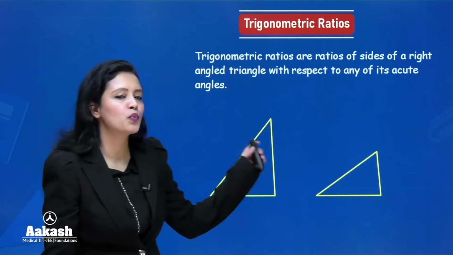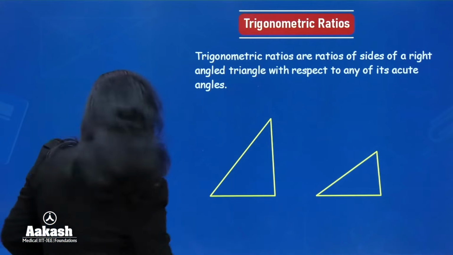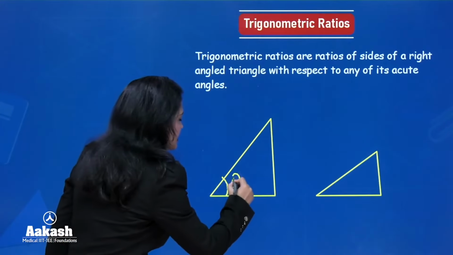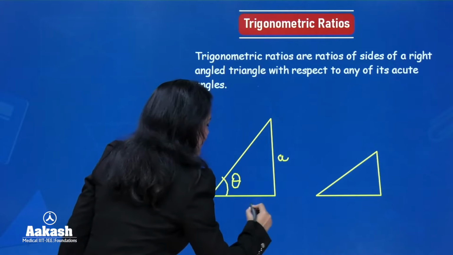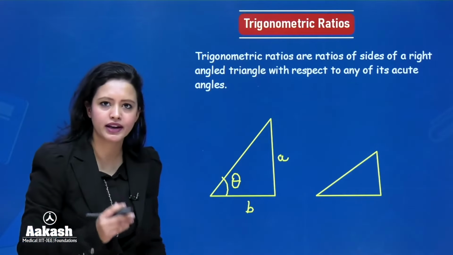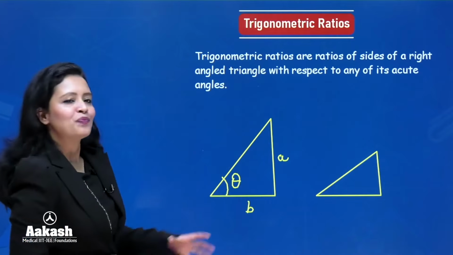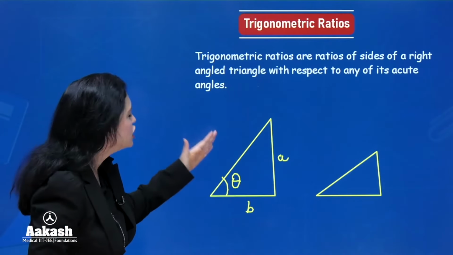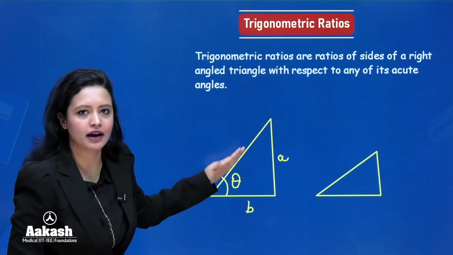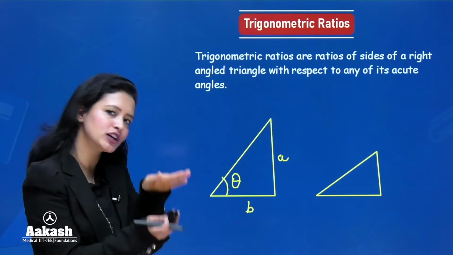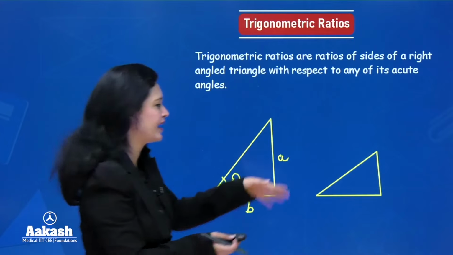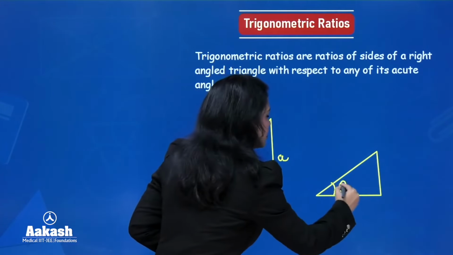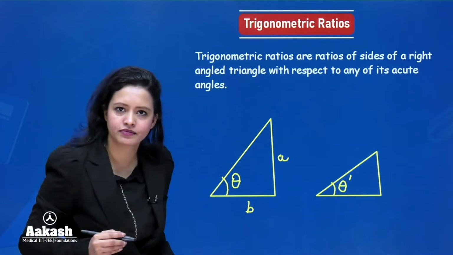So let's say we have this triangle here. See the first triangle. Let's say this angle here is theta, and this side length is A and this side length is B. Now, in this triangle, you decided to change the value of theta. You decided to make the angle a little smaller, so you made it theta dash.